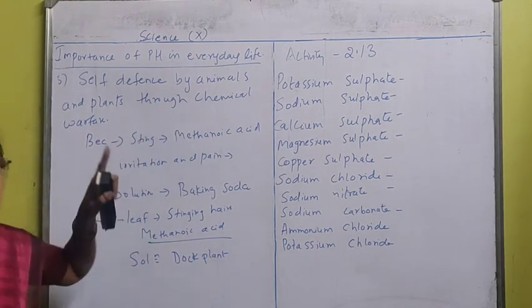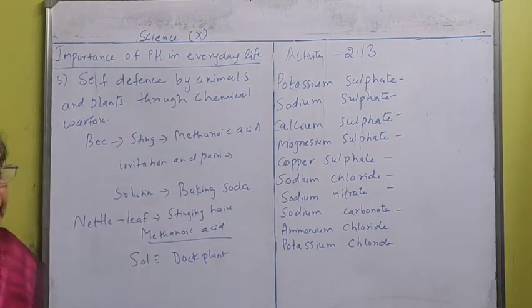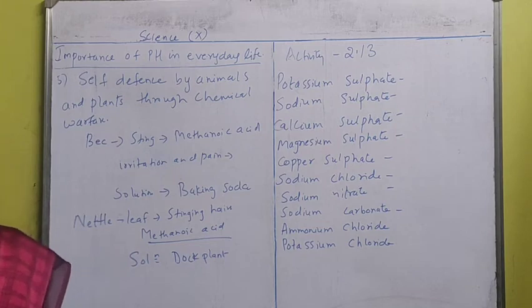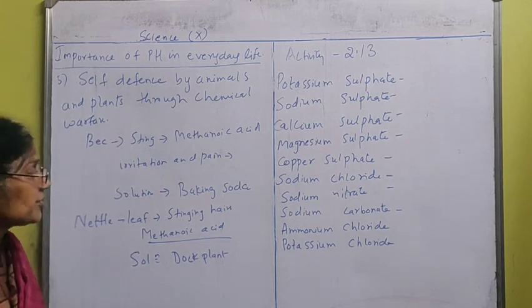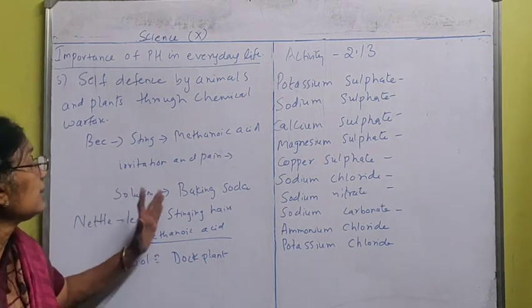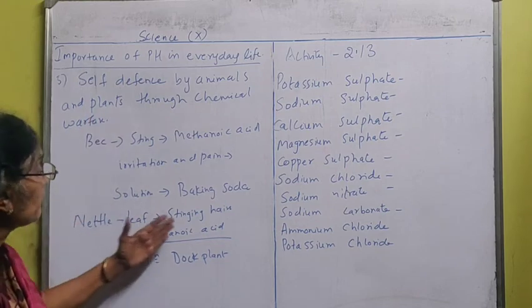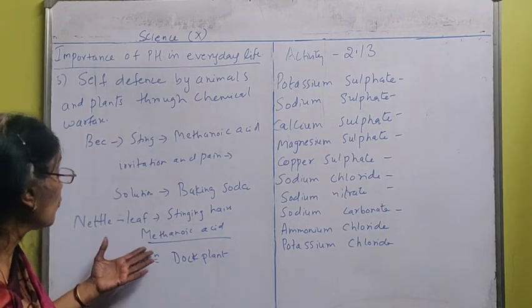Even plants do self-defense, and animals do self-defense. What does this show? The acid-base neutralization reaction is very important. So the irritation and pain will be relieved when baking soda is applied when a bee stings, or when nettle leaf stinging hairs enter into our body.